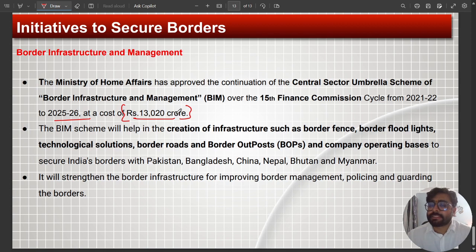Under this, similar kinds of infrastructure will be developed, like border fencing, border floodlights, technological solutions, border roads, border outposts, and all other necessary infrastructure required all over the different borders. Not just Pakistan and Bangladesh, but also China, which is becoming a new hostile neighbor. It will strengthen the border infrastructure, improving border management, policing, and guarding of the border.